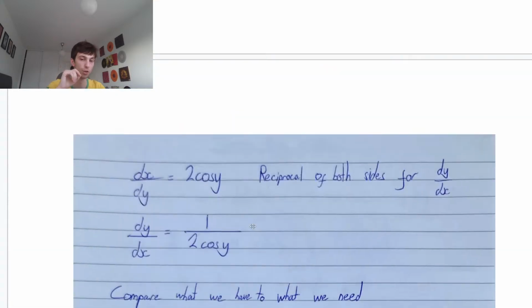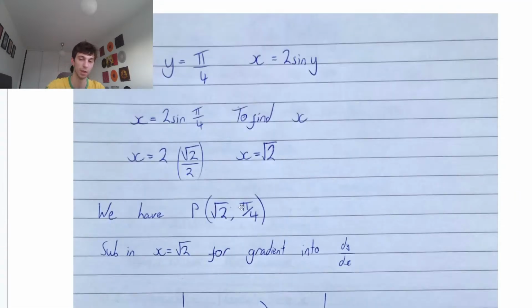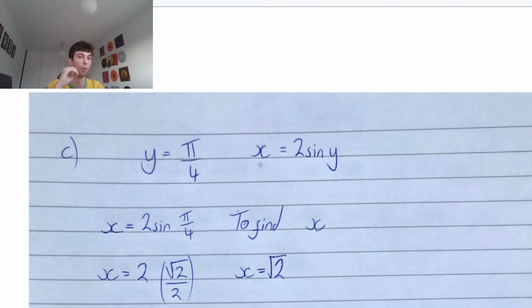So plugging in pi over 4 to find that x coordinate. So y equals pi over 4, we have x equals 2 sine y. Pi over 4 is that beautiful angle where sine and cos of pi over 4 is root 2 over 2, and then tan of pi over 4 is 1. It's quite a nice angle. So x equals 2 times sine pi over 4. Sine pi over 4 is root 2 over 2. We multiply it by 2, so we get left with x equals 2 times root 2 over 2.